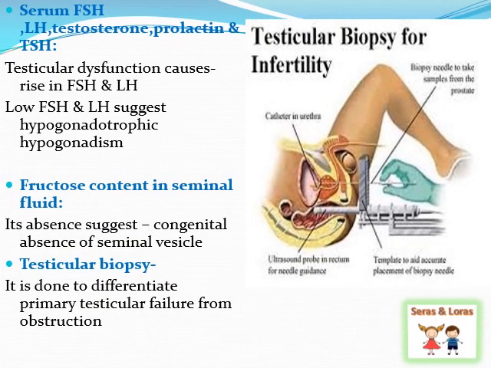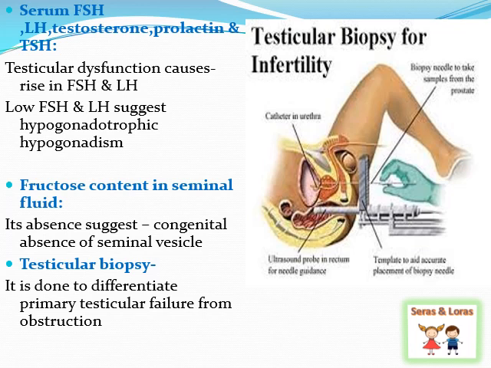Next we are going to see the different tests we do under the in-depth evaluation to find out the cause of infertility. The first one is serum FSH, LH, testosterone, prolactin, and TSH. While discussing the causes of infertility, we have seen that all these hormones are very necessary for spermatogenesis. So we are assessing whether these hormones are adequate.